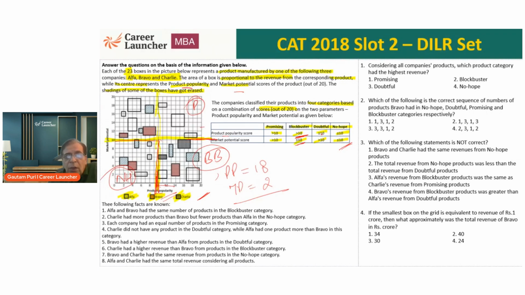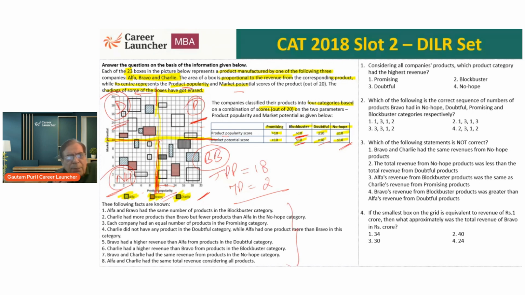Then we have doubtful, where the product popularity itself is less than 10. This is product popularity, so that means we are talking about this side, this particular half, and market potential is greater than 10. So we are talking about this particular quadrant as going to be doubtful. So we have the promising, doubtful, no hope, and blockbuster. These four categories we have. Now, the information is given here.